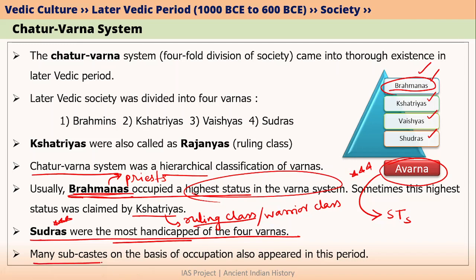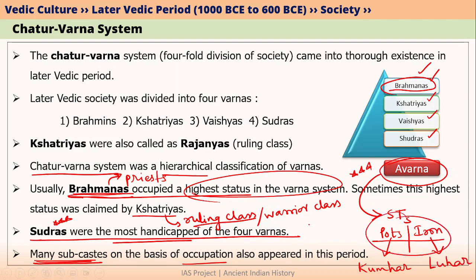Also, in the later Vedic period, many subcastes based on occupation appeared. For example, let's say there is a person who is making pots and there is another person who is making iron implements. Then all the pot making people, or the potters, were placed into a specific caste. In Hindi, I think it is called Kumhar. Similarly, all the people who were making iron implements were placed into a different caste. In today's terms, it is called, I think, Luhar. So basically, all this originated in the later Vedic period.